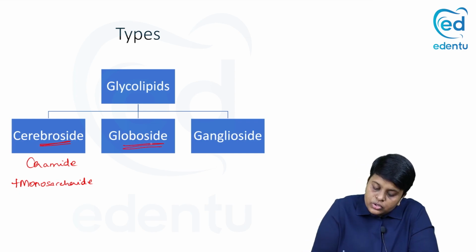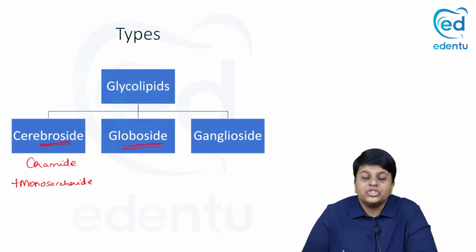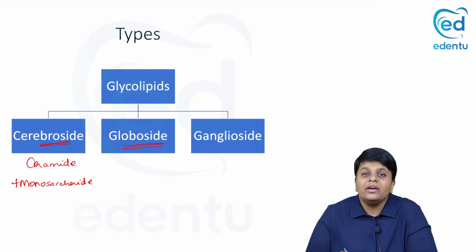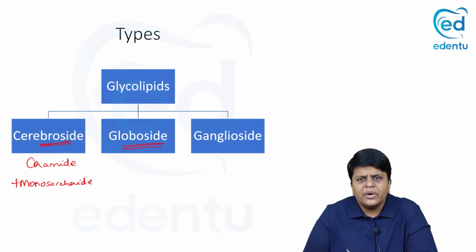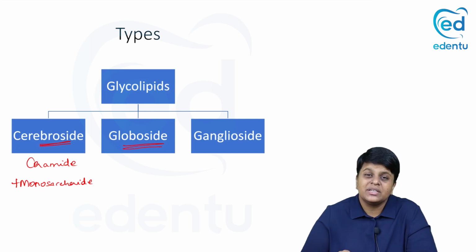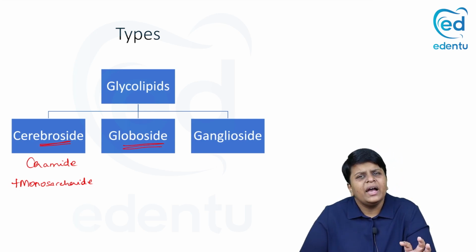And you have globoside, where ceramide is attached to more than one monosaccharide unit. So here if you see, you have a ceramide and an oligosaccharide. The most common example is lactosyl ceramide. You know what is lactose, right? It is a milk sugar which is made up of galactose and glucose. So this glucose and galactose is attached to the ceramide. It is referred to as lactosyl ceramide, and it is present in the RBC membrane.